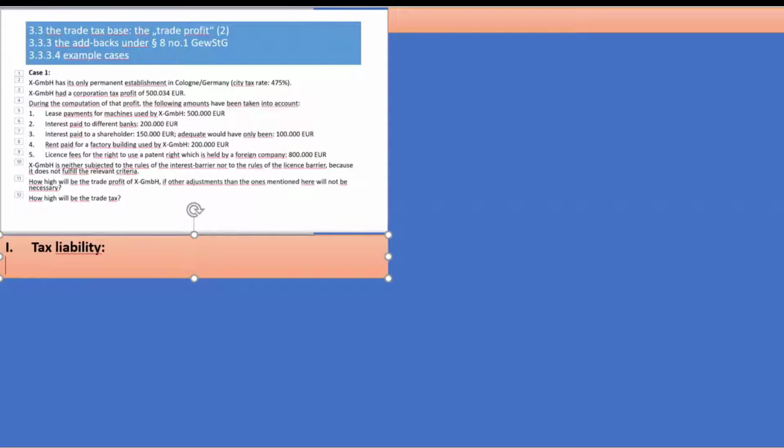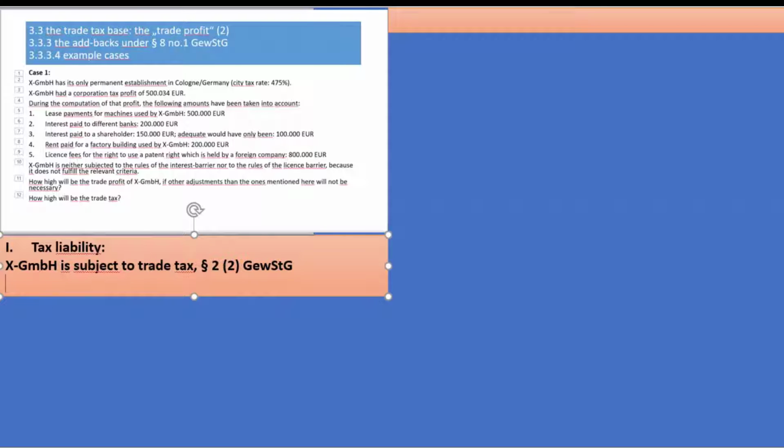So X GmbH is subject to trade tax. That was in paragraph 2, and now we have to look for the appropriate subsection, and this was section 2 of the Gewerbesteuergesetz, the Trade Tax Act.